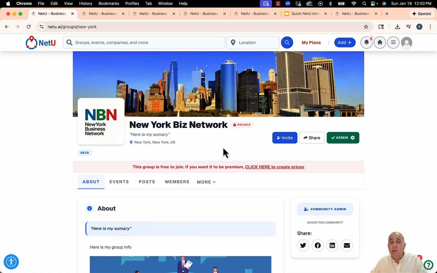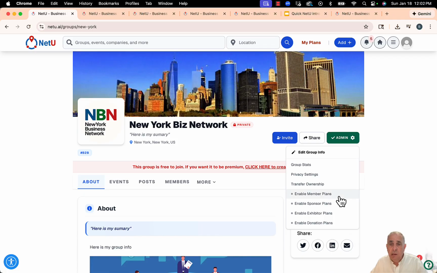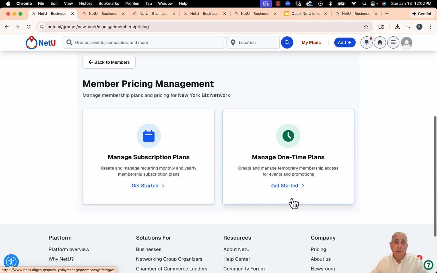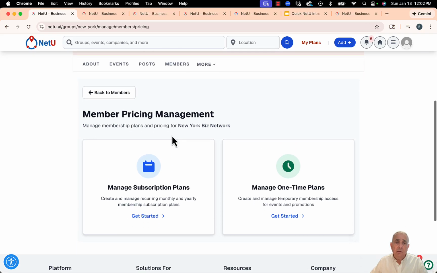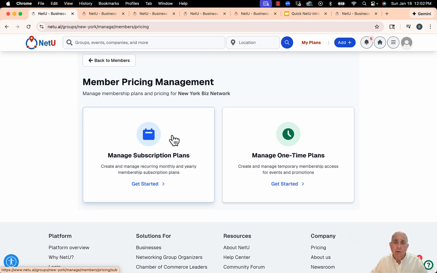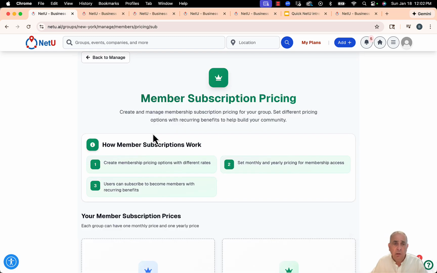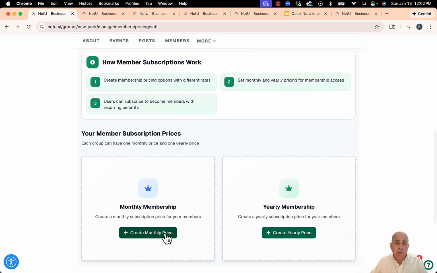Let's say we're going to monetize this group. We go to the admin area, and it's very easy. We can enable membership plans, and there are different membership plans. I'm going to enable a subscription plan, or you can enable a one-time plan. Again, you don't have to charge money for your members.